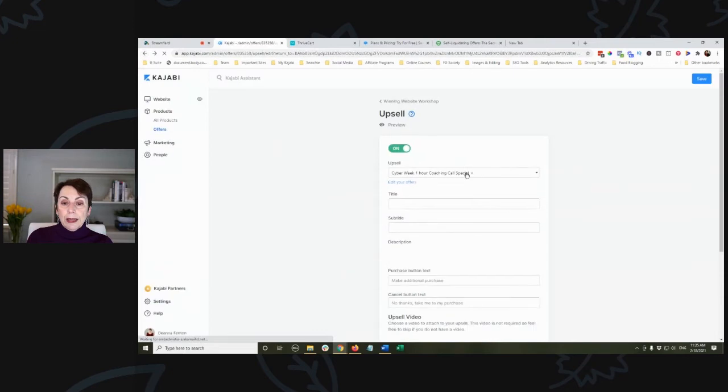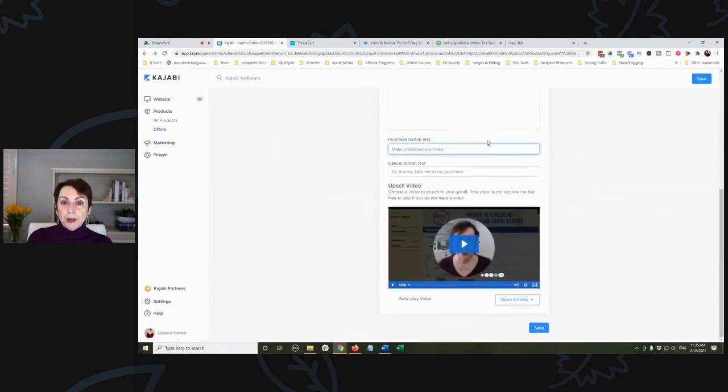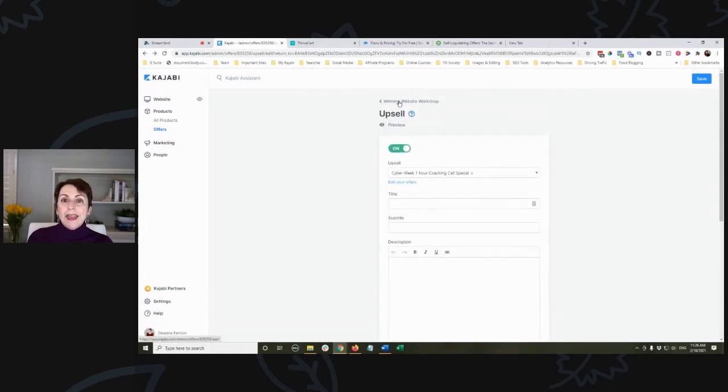So the good thing is we can now customize that information. So instead of make additional purchase, you could put in a more strongly worded call to action. The cancellation, you could make it a different wording if you wanted to. And you can control the video actions if you want closed captioning, and you could autoplay the video. So that was the upsell.